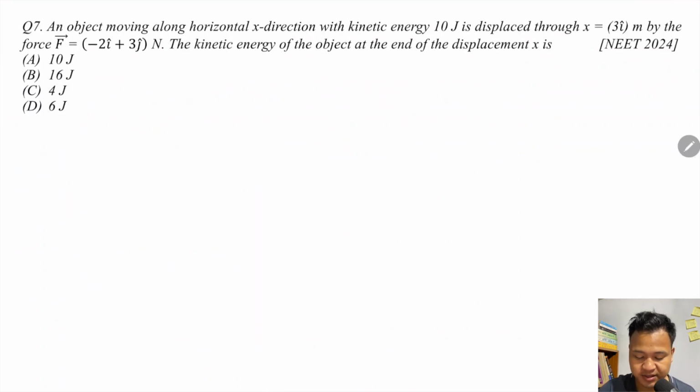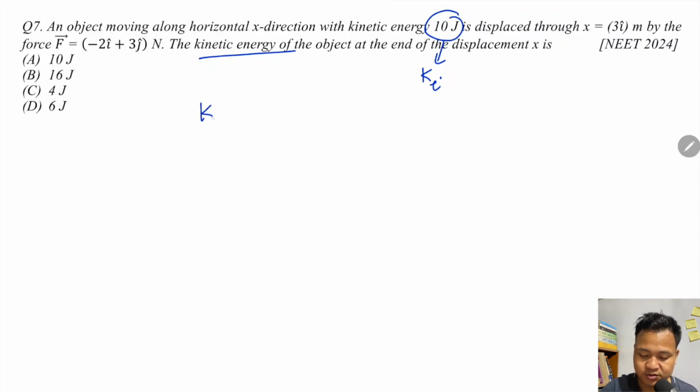Last question, medical exam question 2025. An object is moving along the horizontal x direction with kinetic energy 10 joule and is displaced through a displacement under a force. Initial kinetic energy is 10 joules, and we need the final kinetic energy. Simply apply the work energy theorem.